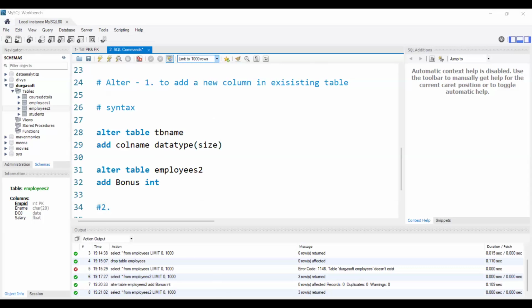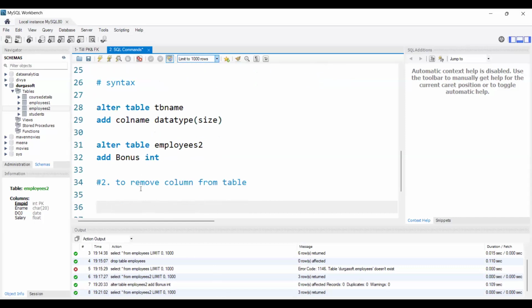So in the same way, if you want to add any column, we can add like this. And then the next use case of alter is we can remove a column from the table as well. I have the employees 2 table, and you can see I have this many columns: employee ID, employee name, date of joining, salary, and bonus. So if I want to remove any column from the existing table, we can use alter. Let's see the syntax first.